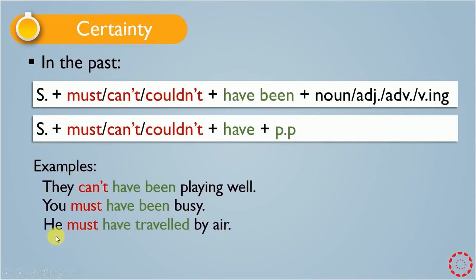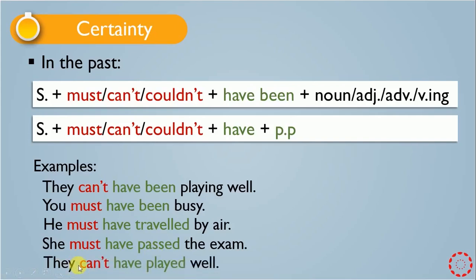Another example, he must have traveled. This is the second rule. After must we have, and then it's followed by traveled, which is the past participle of the verb travel. She must have passed the exam. Also here passed is the past participle of the verb pass. So it means after must we have plus pp.